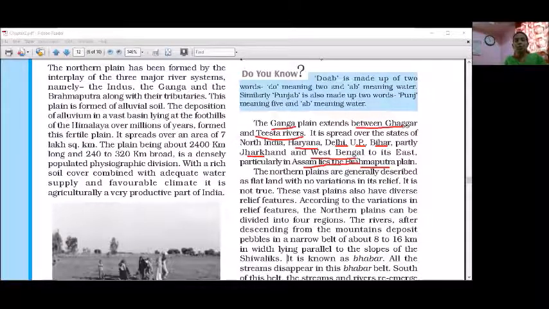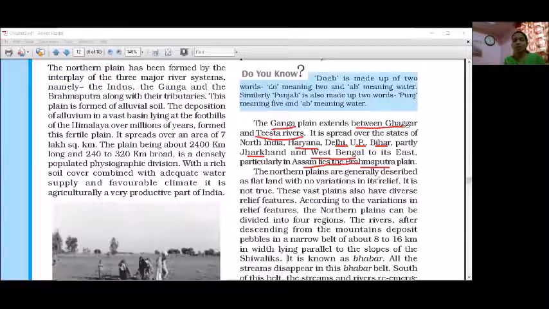Now we'll look at the structure of the northern plain. This is the location of the northern plain. You have seen the Ganga Plain is in between the Ghaggar River and the Tista River. The states lying on these plains are Haryana, Delhi, UP, Bihar, Jharkhand, West Bengal. Assam is part of the Brahmaputra Plain. This part we have seen. Now we will see the structure of this plain.